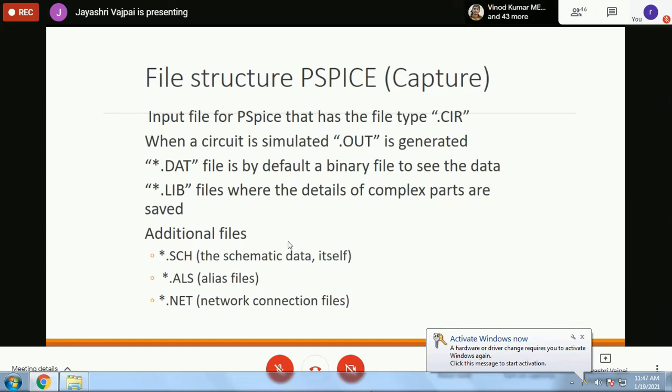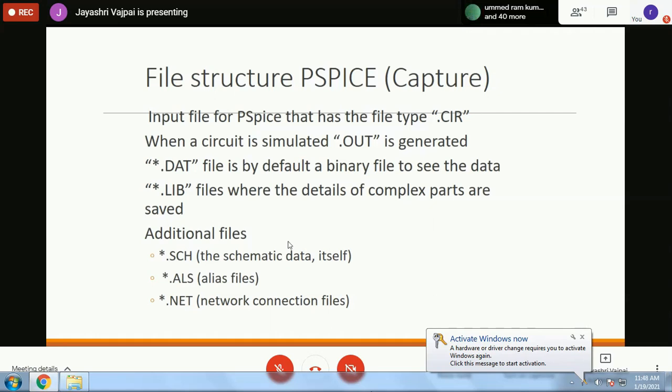Then library files are there where all the complex parts are pre-saved. There is a very strong user library directly available for downloading, and users can define their own library and integrate it because it allows for open source working. Users can create their own designs. They can save the subcircuits in the library file for availability for future use. Then three more files are to be understood.